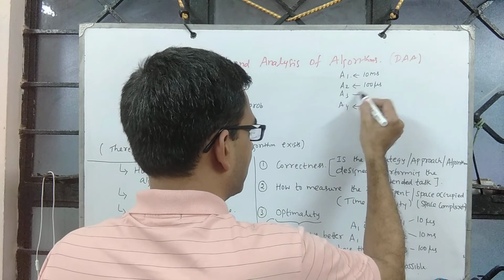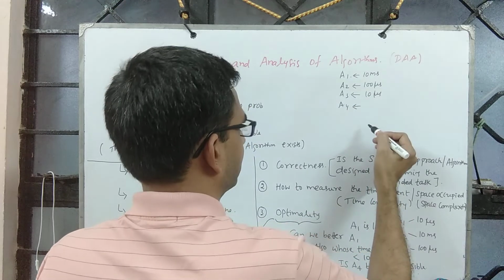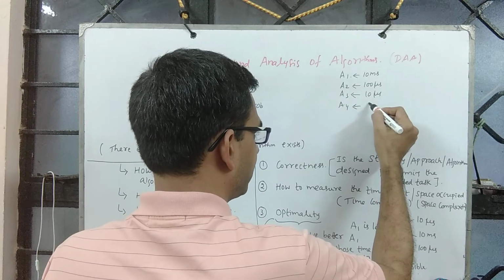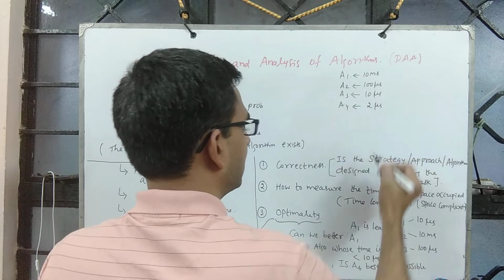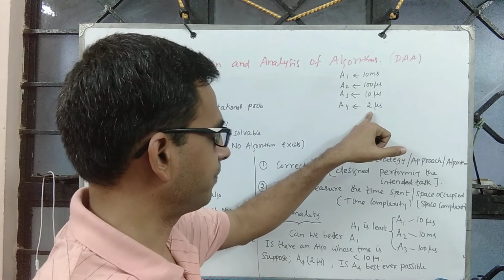Then you ask, is this efficient? Answer is no. You have reduced it to say 10 microseconds. Then you have further improved this to 2 microseconds. At this point, you ask, can I improve this further?